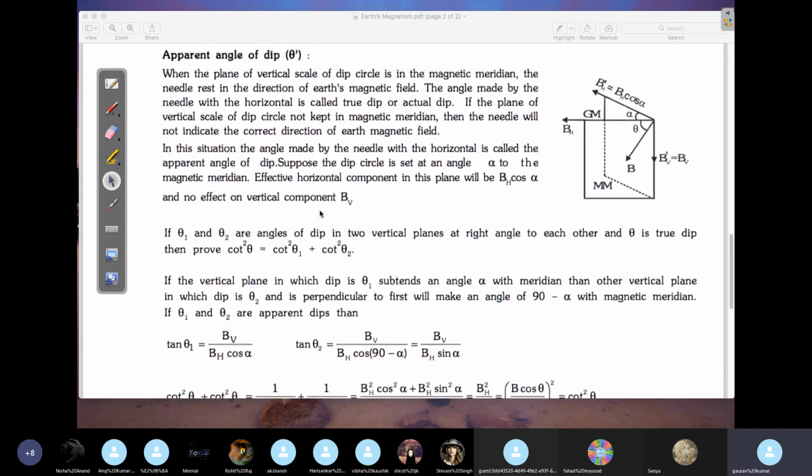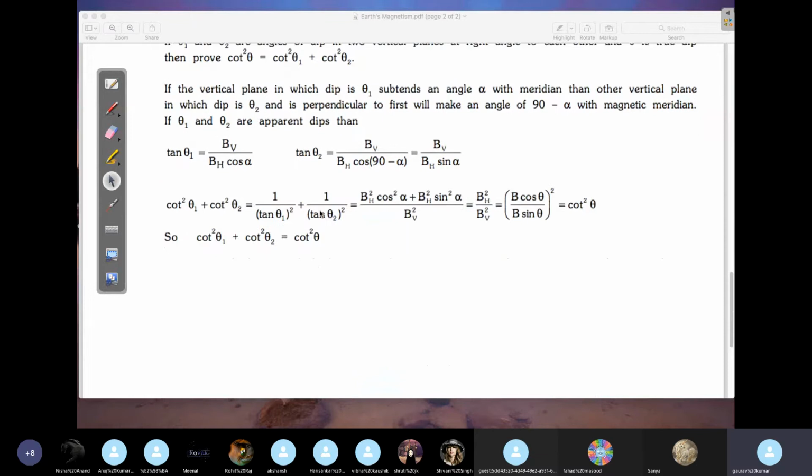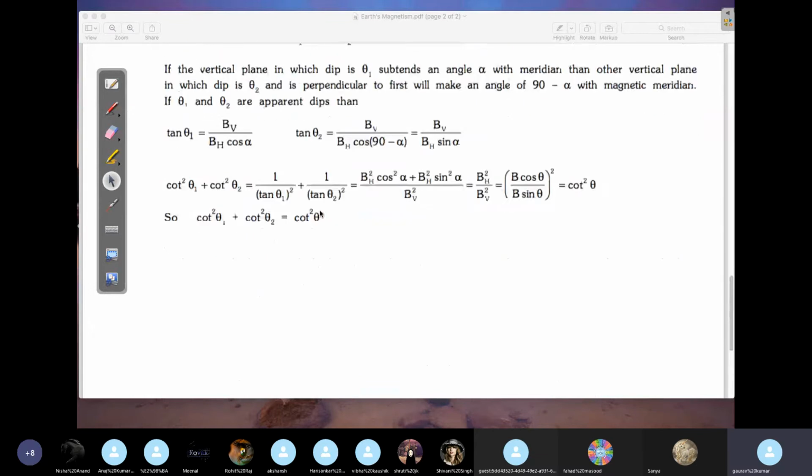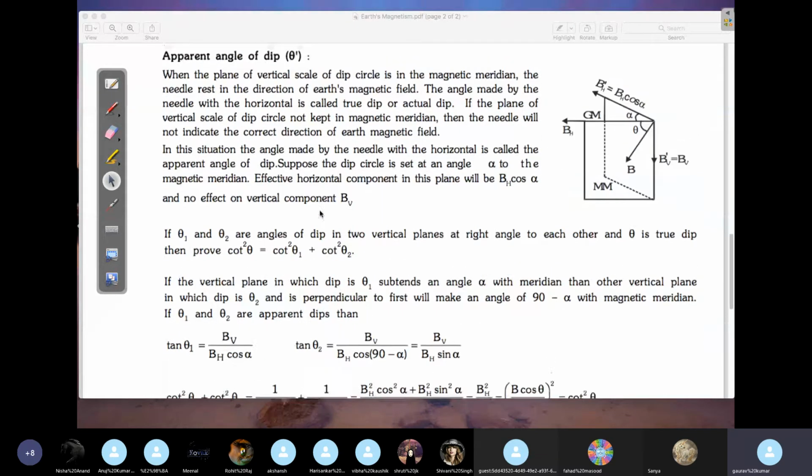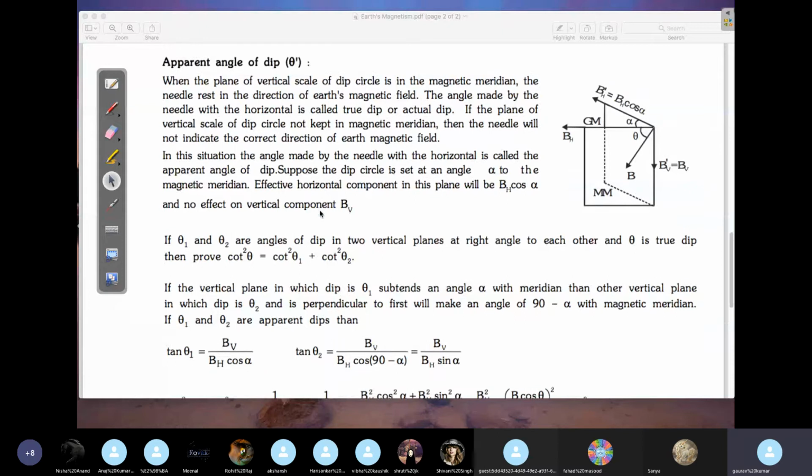Now, a very important concept, and this is frequently asked in your papers, whether it's NEET, JEE, everywhere they ask this. So let's try to understand what is the meaning of apparent angle of dip. Actually, I have missed one more concept, that's neutral points. I'll explain what the meaning of neutral points is with the help of a question. Right now, let's try to understand what is the meaning of apparent dip.